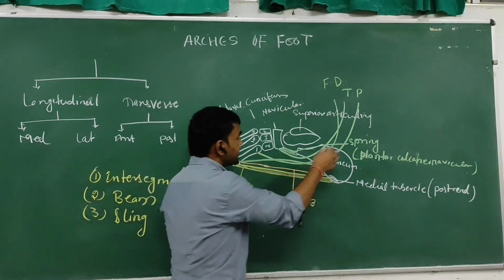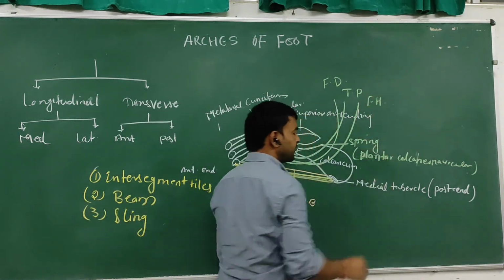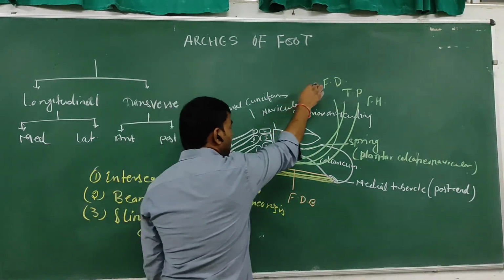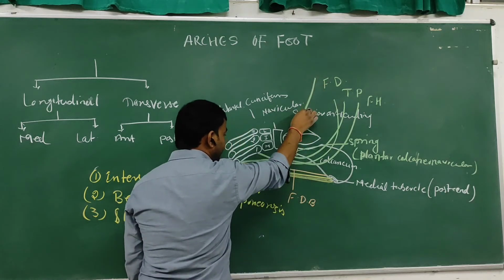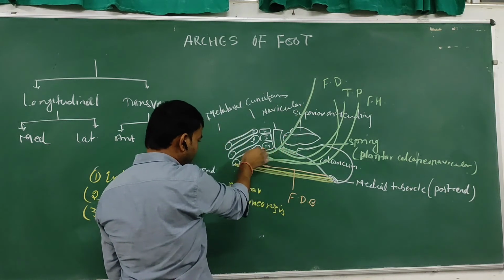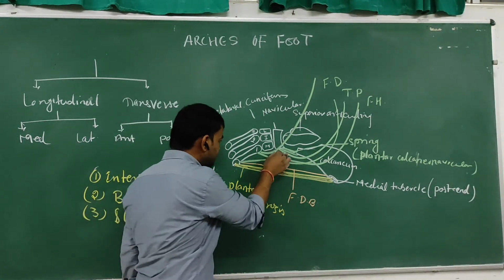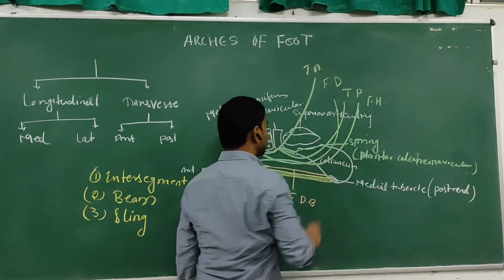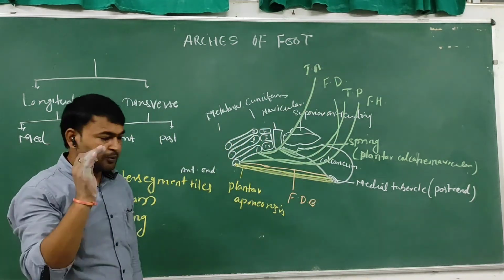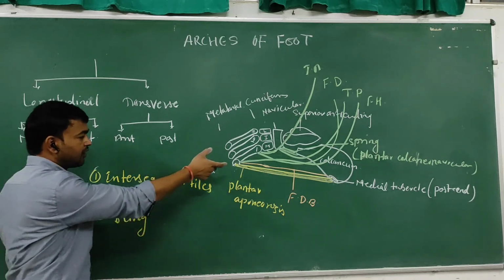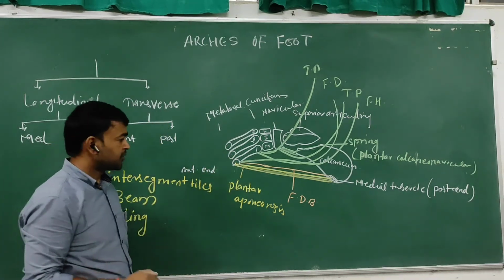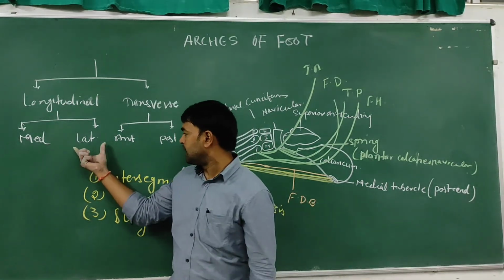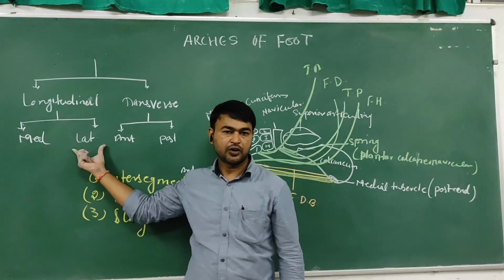And the last muscle is the tibialis anterior, which comes from the anterior compartment of the leg and inserts onto the base of the first metatarsal bone and the adjoining cuneiform bone. So these are the factors responsible for maintaining the sling of the medial longitudinal arch. So this is all about the medial longitudinal arch. Next topic we'll discuss the lateral longitudinal arch. Thank you for watching this video.